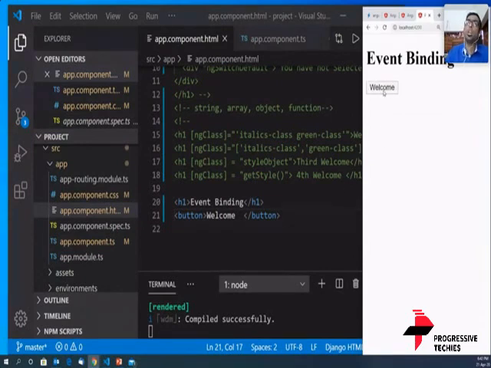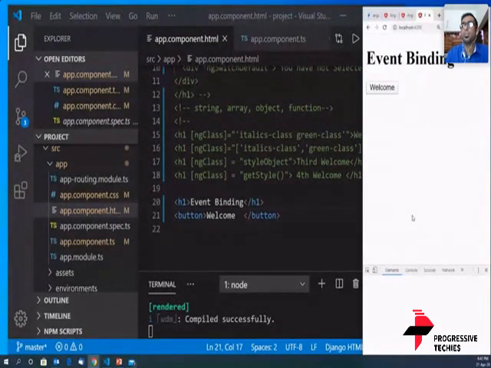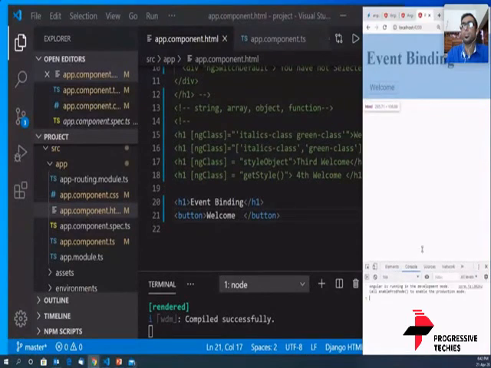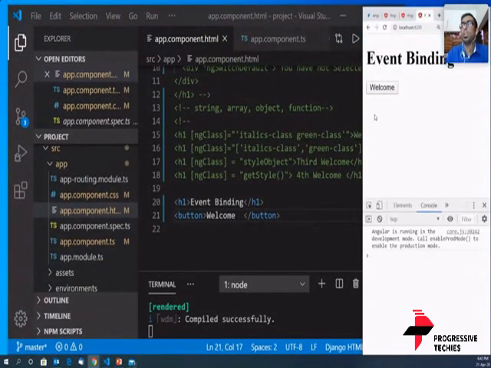When I click on this button, nothing happens, because nothing has been told about when a button is clicked. There's nothing that has been defined. So when a button click event occurs, we have not told the button, or JavaScript, or Angular to do anything.